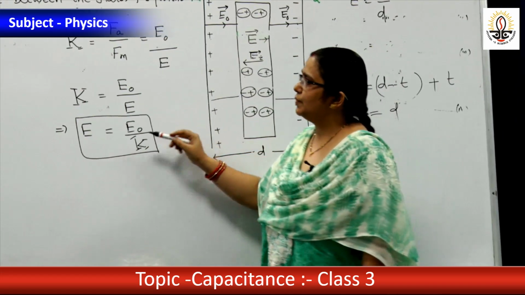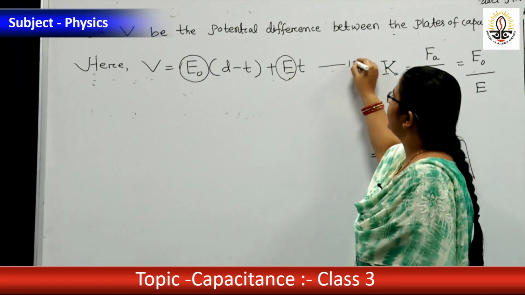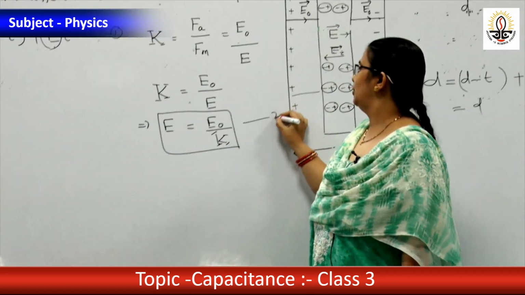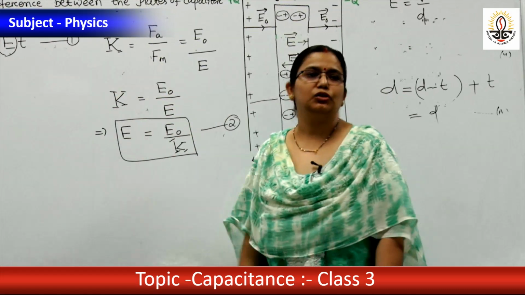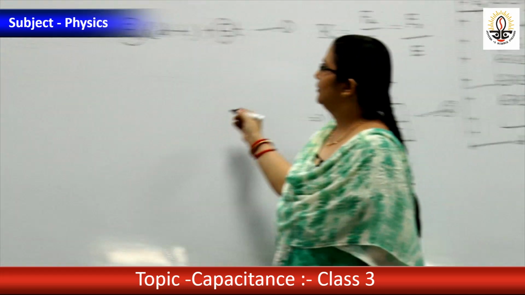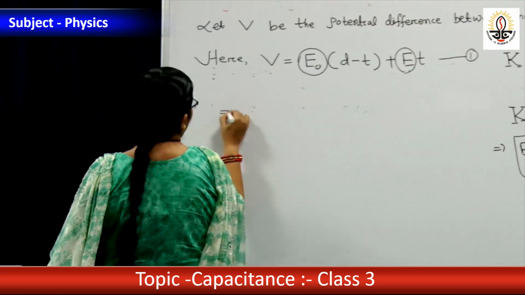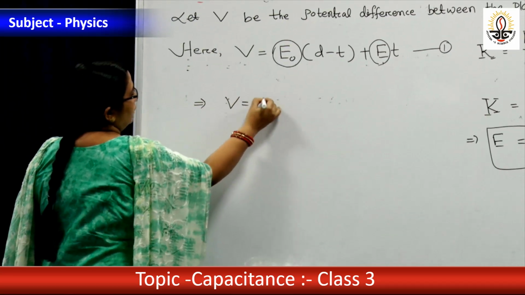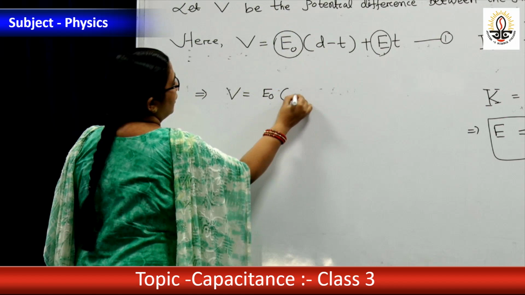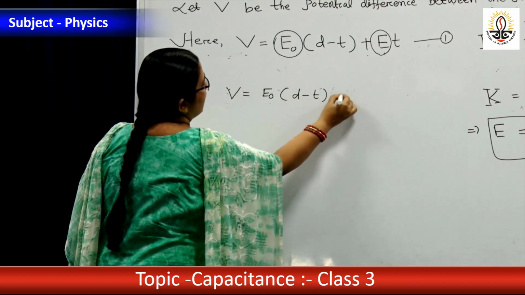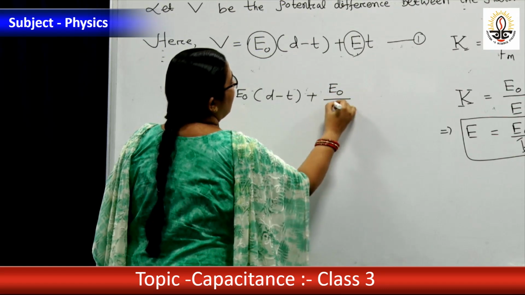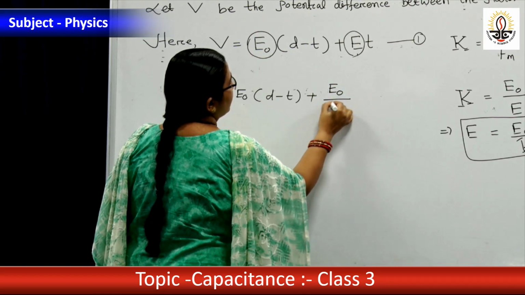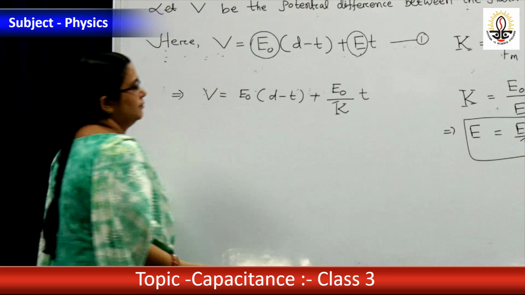Suppose this is equation 1, this is equation 2. Use equation 2 in equation 1. Then V equal to E0 into (d minus t) plus E0 by K into t.